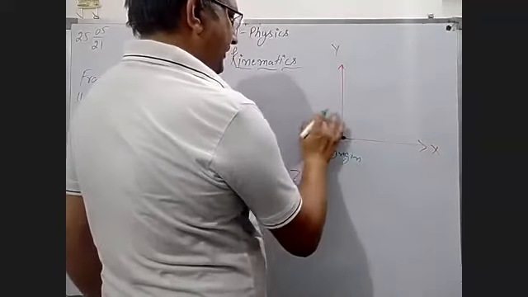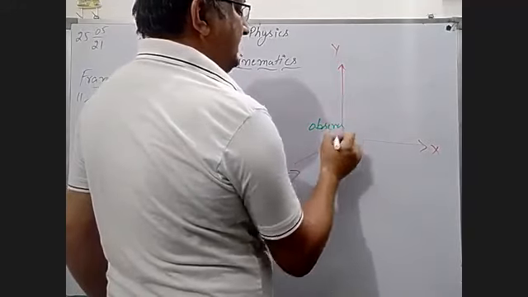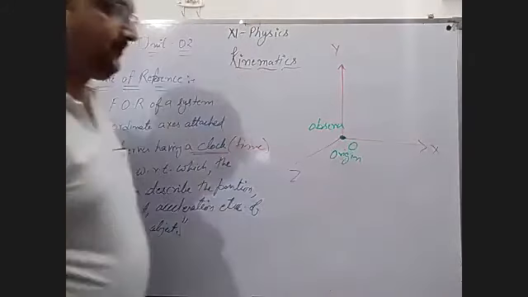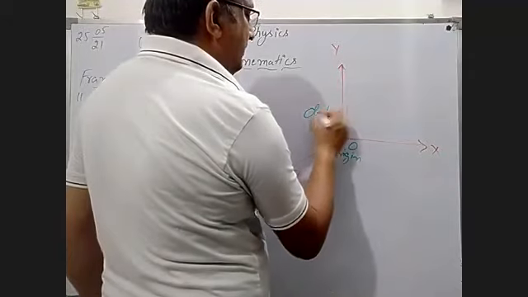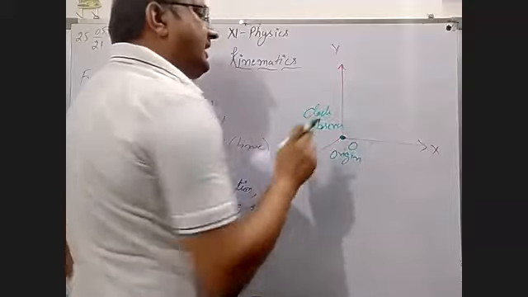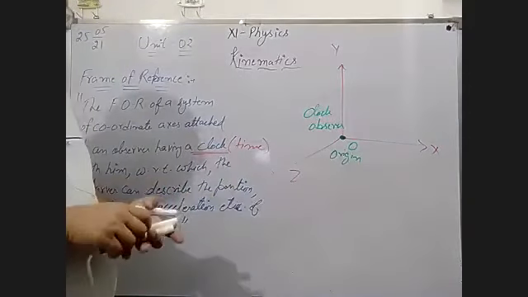Here, for reference, we are taking the observer at this point, at origin O. He has a clock by which he can determine the timing of its position.